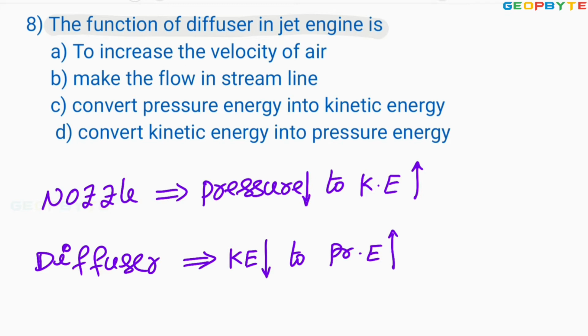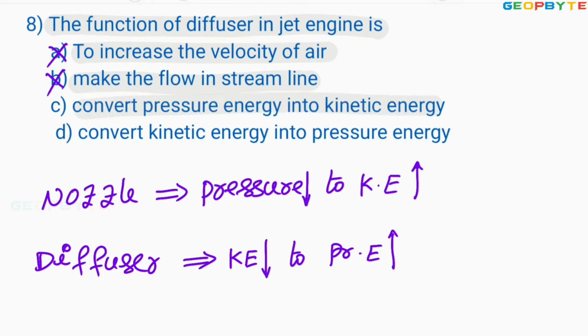Look at the options. Option A, to increase the velocity of air. No. Option B, make the flow streamline. No, not at all. Look at option C, convert pressure energy to kinetic energy. No, that is the duty of the nozzle.